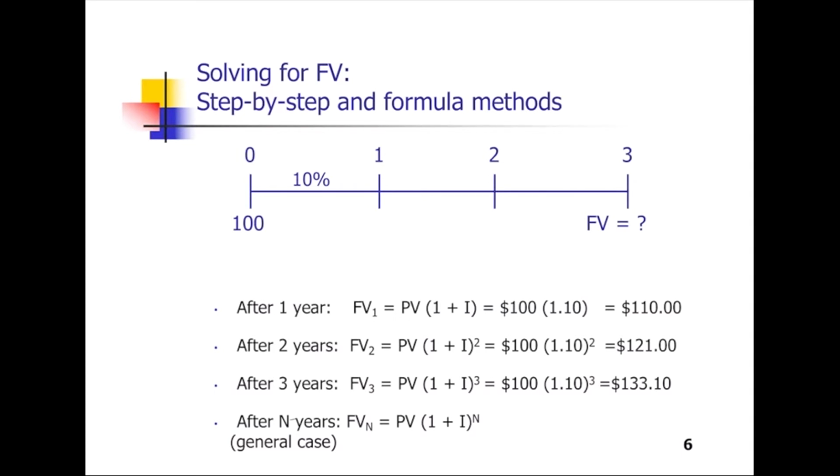After 1 year, this amount of money can be compounded only one time, right? So you get this amount of money at year 1. After 2 years, this initial money can be compounded 2 times.